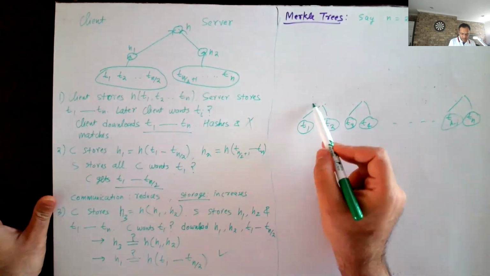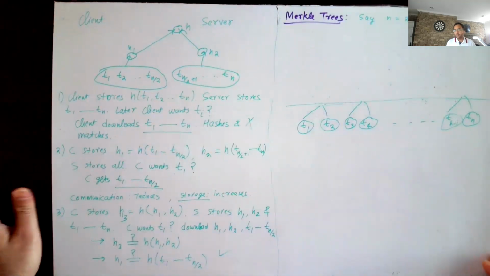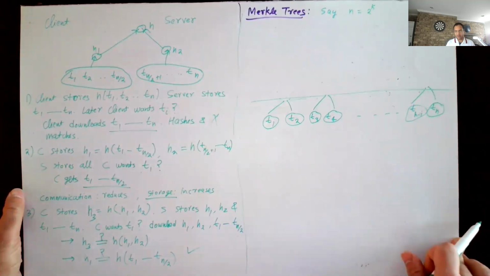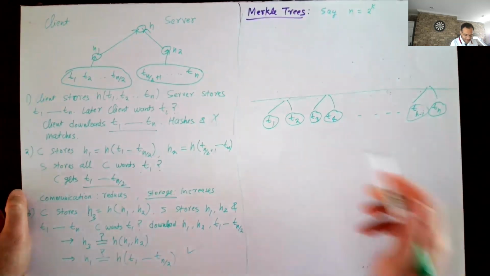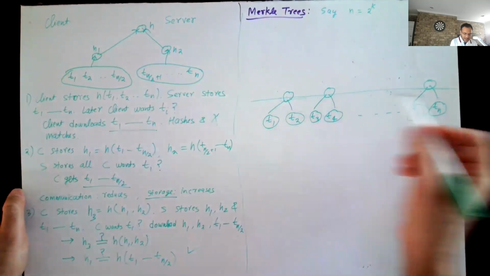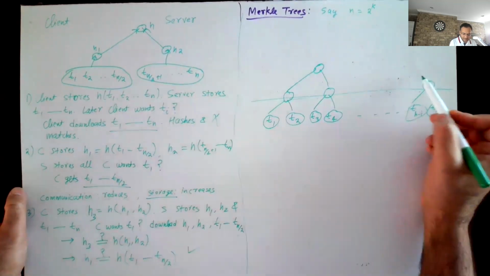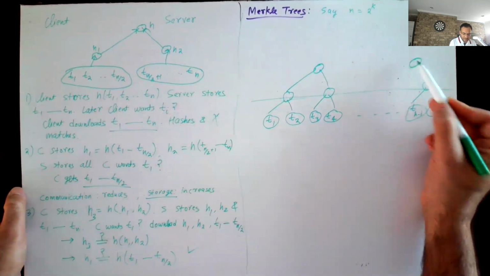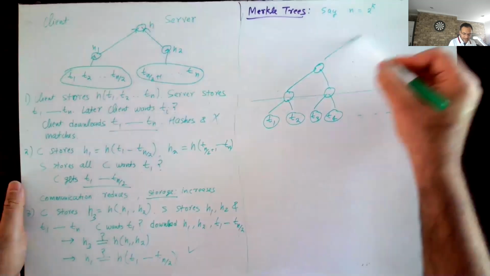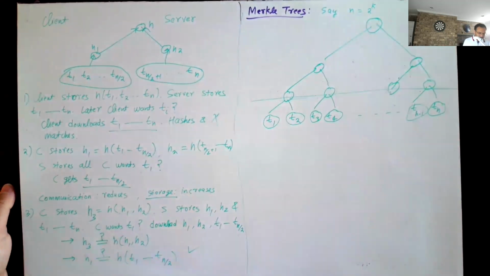So now, if you look at this level, the number of nodes has been cut down by a factor of 2. And then again, you keep repeating this process. And finally, you will end up with the root.